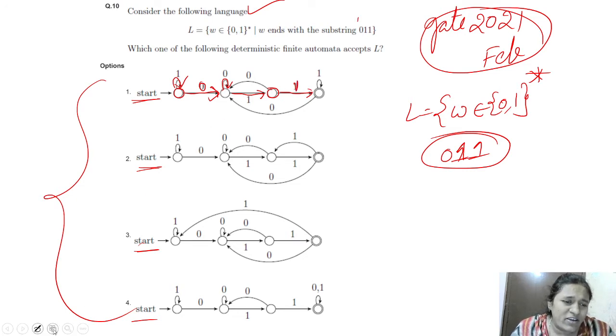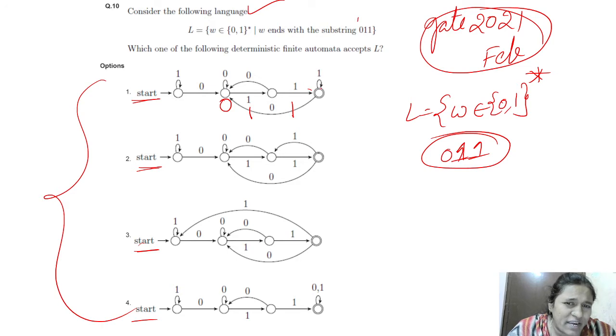Here we have to see whether we are getting the 0 1 1 substring or not. Yes, we accept 0 and then take 1 1, so 0 1 1 is a substring.